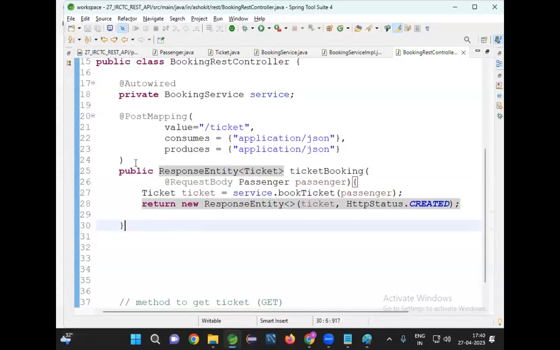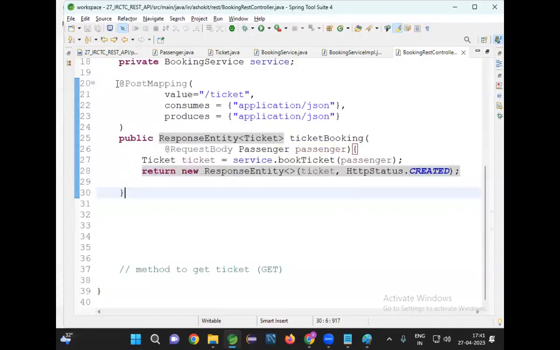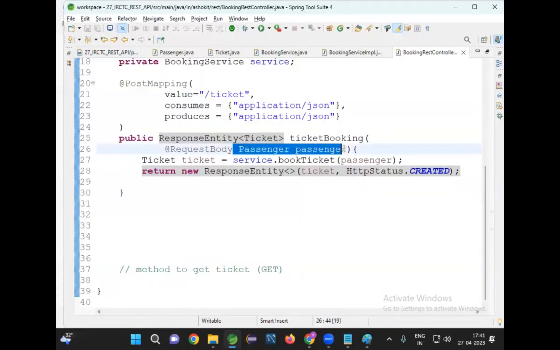Why are we mapping this method to a POST request? Because it is creating a record, right? Booking the ticket is nothing but creating a record. When your method is responsible for creating a record, you should map that method to the POST request method. Why not GET? What is the meaning of GET? Only get the data. POST means create the record. This method is responsible for creating a ticket, so that's why I'm going for this method with a POST request.